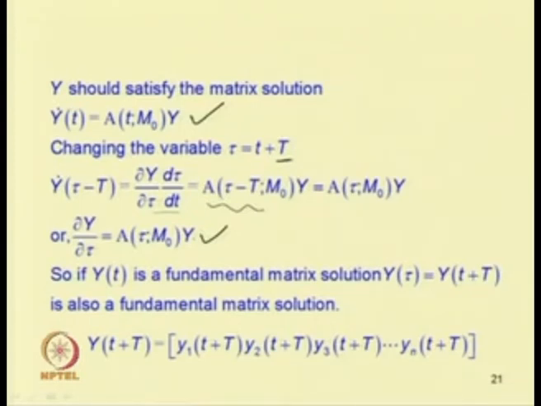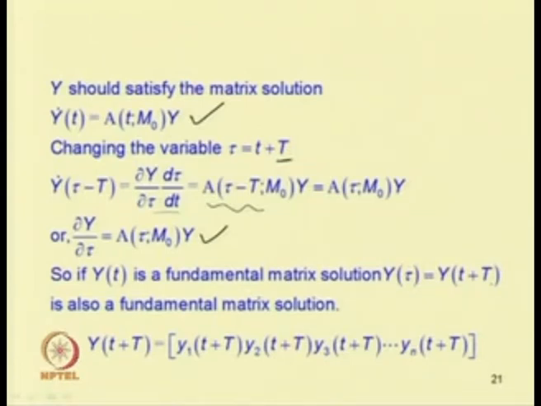But as the equation Y dot equal to A(t, m0) Y has only n linearly independent solutions, if Y(t) is the solution, then Y(t plus T) must be linearly dependent on Y(t).